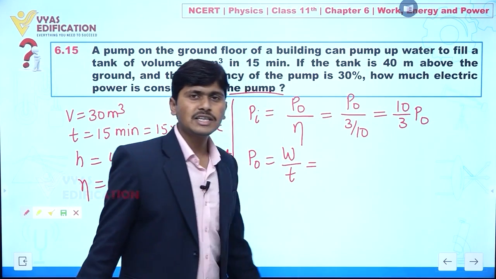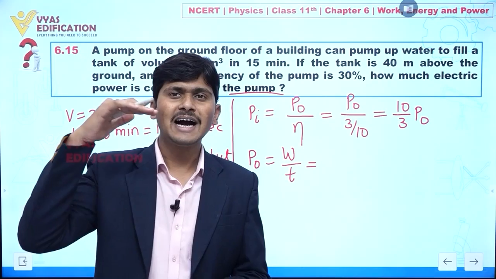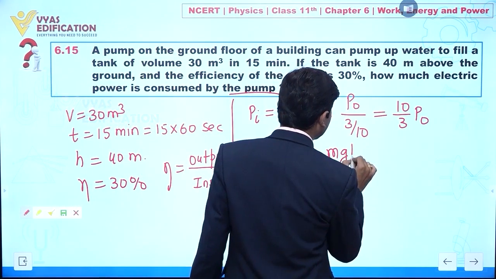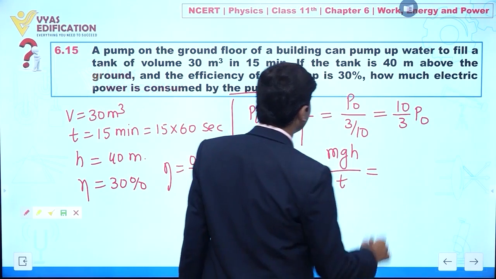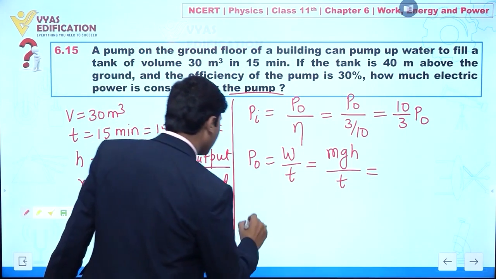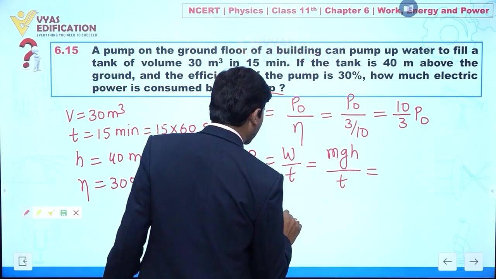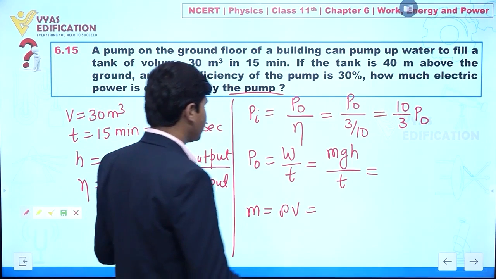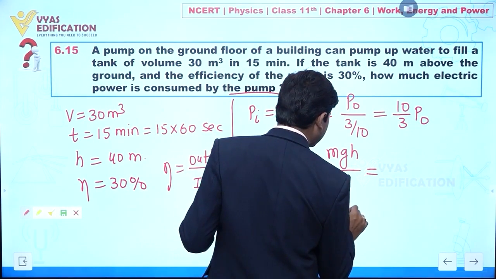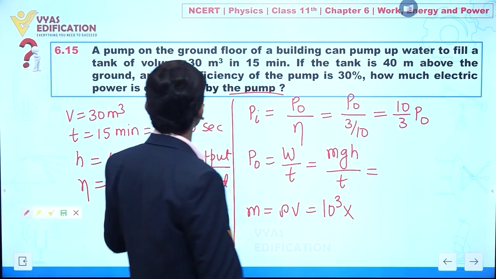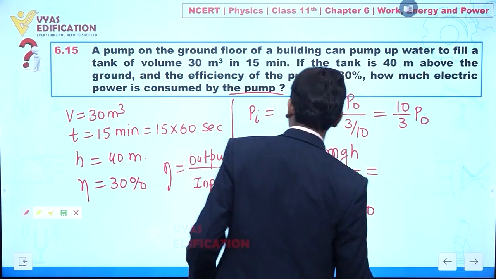Now, it is also given that the tank is situated at a height of 40 meters from the ground. So this one is mgh divided by T. Now, m is mass, so we have to calculate mass. Mass is given by density into volume. The density of water is 10 to the power 3, and the volume is given as 30 meter cube.